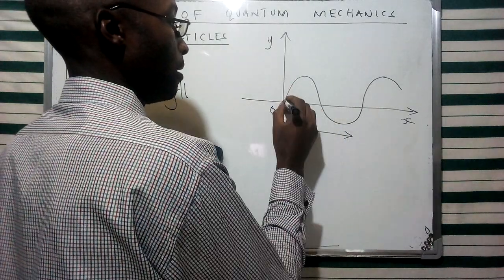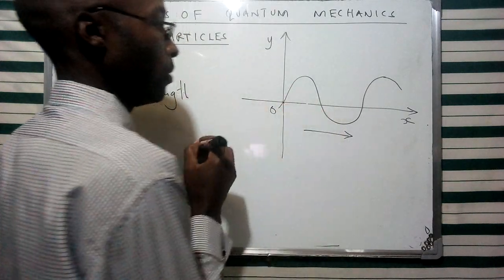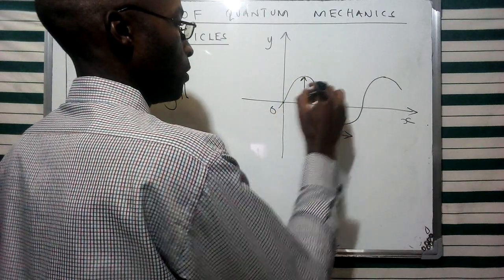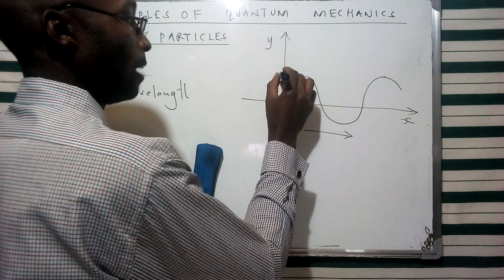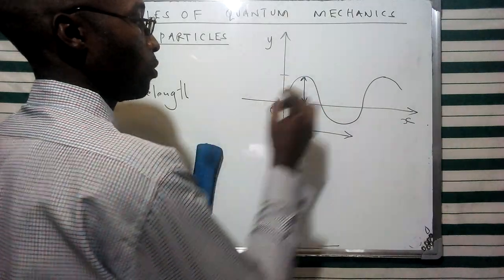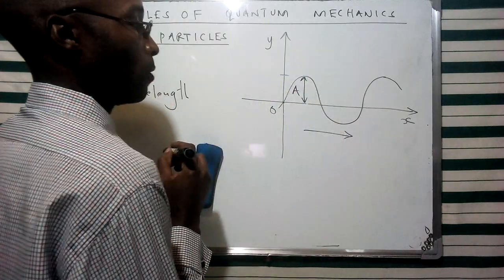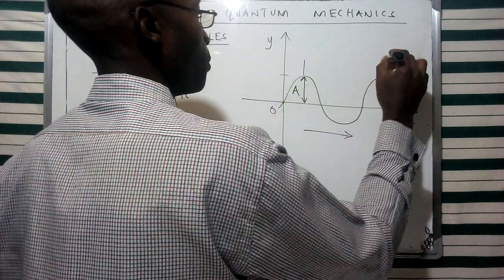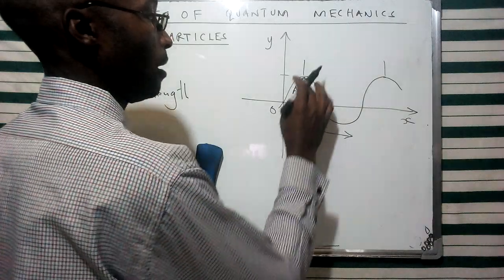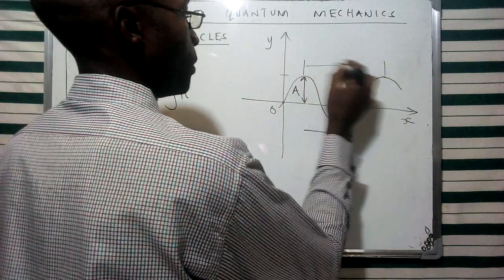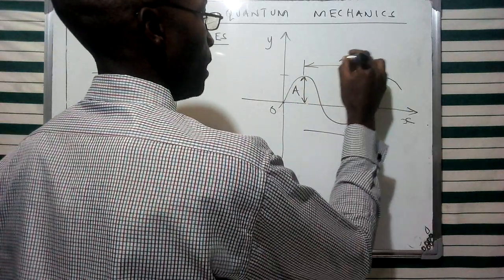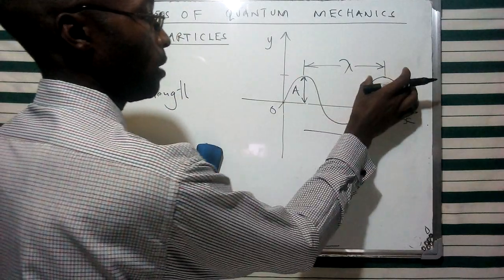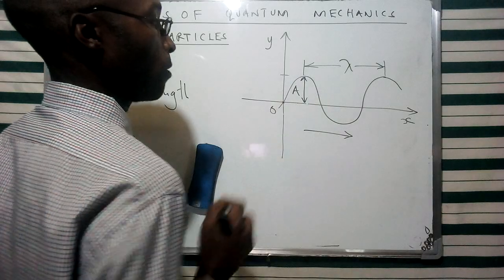And of course, we said that if this is a point of origin or an equilibrium position, then we're going to have a displacement from this equilibrium position to this highest point, along the y-axis. And this is going to be given in terms of A. I'm going to explain what this A represents. Then we have another one from this highest point to another highest point, and we're going to give this one in terms of lambda. This is a displacement from a single position to another one, and this wave is going to go in forms of cycles.